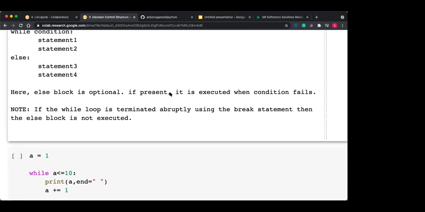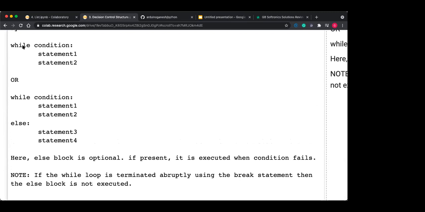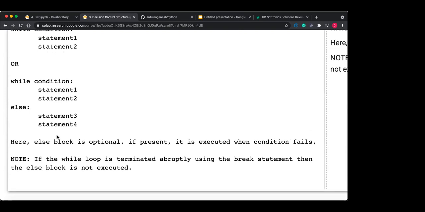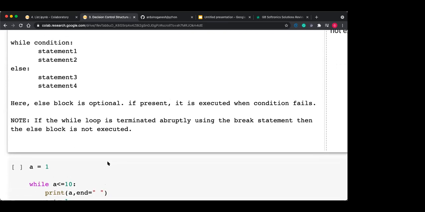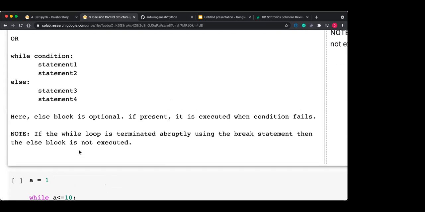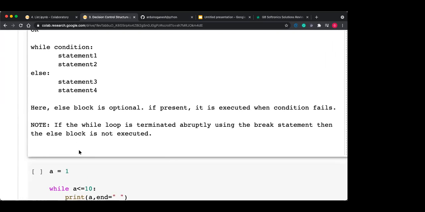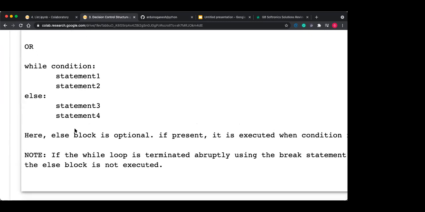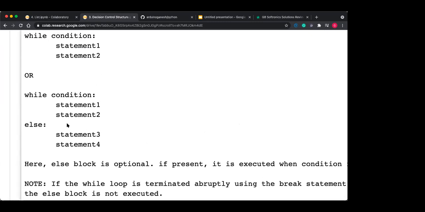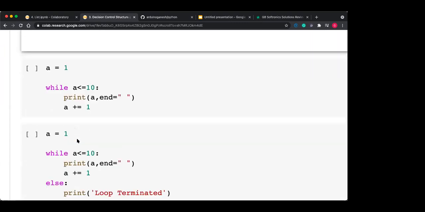So the else block is optional here, because in the first syntax we can use only the while loop. Writing the else is not compulsory. If it is present, then it is executed when the condition becomes false. If the while loop is terminated abruptly using the break statement, then the else block is not executed. This is a very important point from the interview point of view for freshers, so this has to be mentioned to your students also.